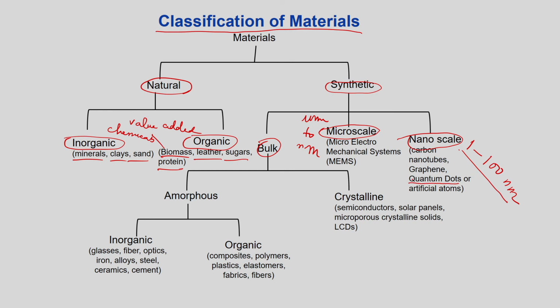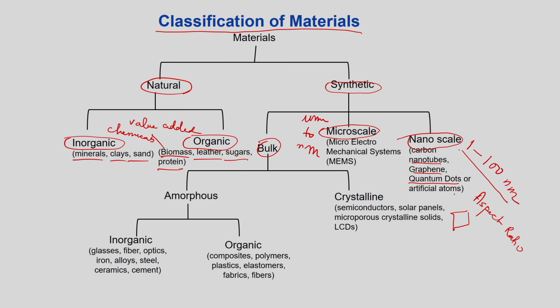What quantum dots means, an important part to be considered in nanomaterials is the aspect ratio. See, in carbon nanotubes and graphene, if I define a structure in terms of length and breadth, the length may be in nanometers, but the breadth or width may not be. Still we call those nanomaterials, graphene also. But in a quantum dot, both dimensions are within the range of nanomaterials. So that is called quantum dots, very difficult to synthesize.